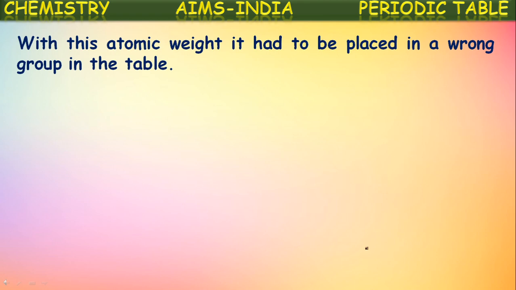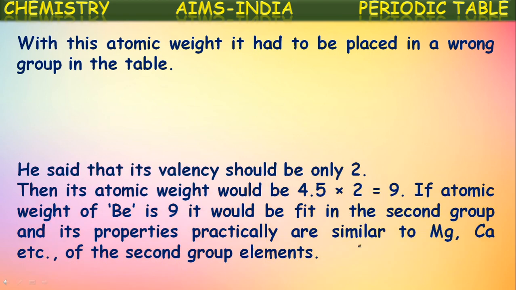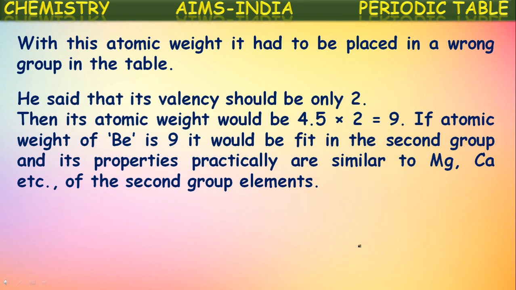With this atomic weight, it had to be placed in a wrong group in the periodic table, because in his periodic table elements are arranged in the increasing order of their atomic weights. With the wrong atomic weight, beryllium would be placed in the wrong position in this table. He said that its valency should be only 2, then its atomic weight will be 9.